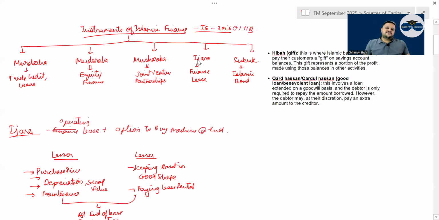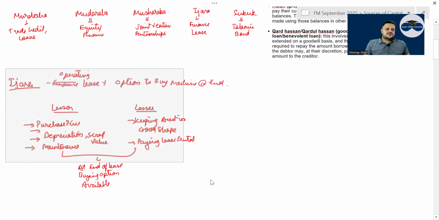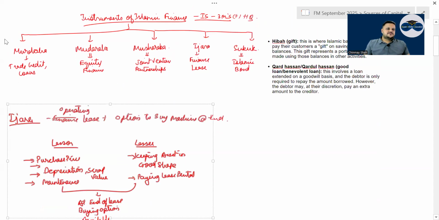But I would always remember, if they tell you that we want equity, like now application type questions will come up of Islamic finance. They will tell you, let's say we want a loan based on Islamic finance. Normal loan from a bank for buying an asset. What would be the best way? You have two options. One is ijara, through a lease, and the other is trade credit or murabaha or loans.